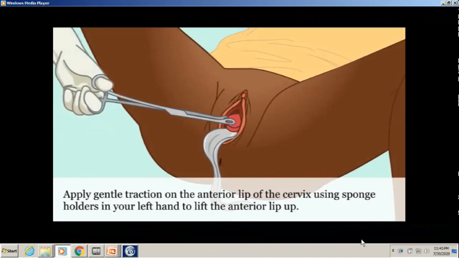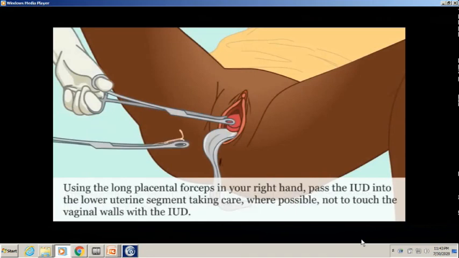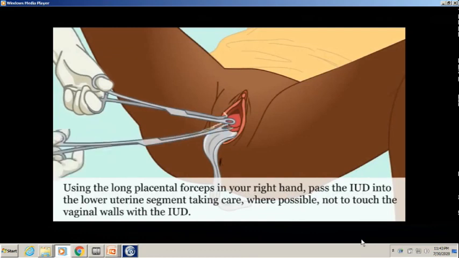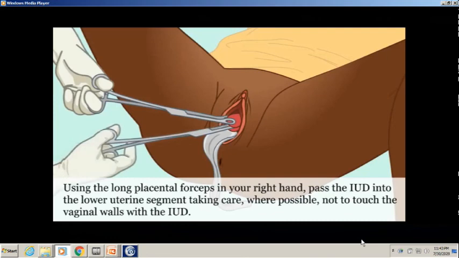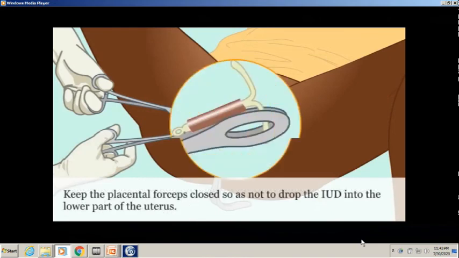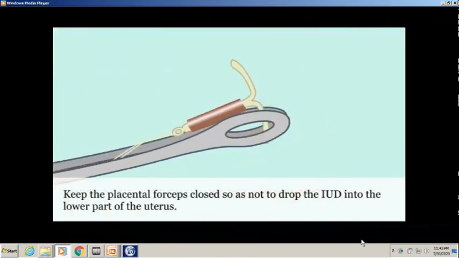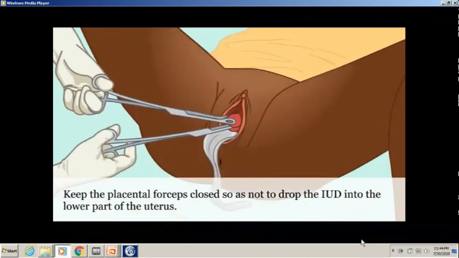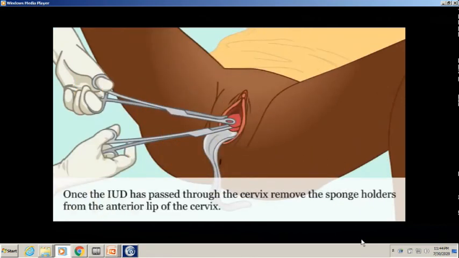Using the long placental forceps in your right hand, pass the IUD into the lower uterine segment, taking care, where possible, not to touch the vaginal wall with the IUD. Keep the placental forceps closed so as not to drop the IUD into the lower part of the uterus. Once the IUD has passed through the cervix, remove the sponge holders from the anterior lip of the cervix.